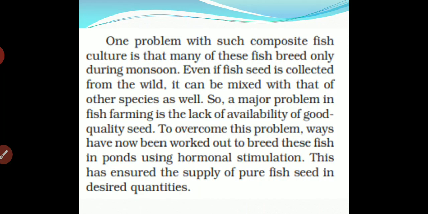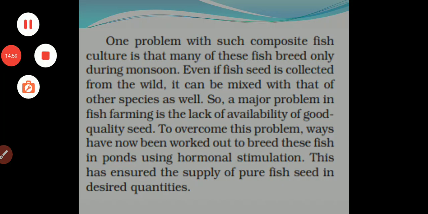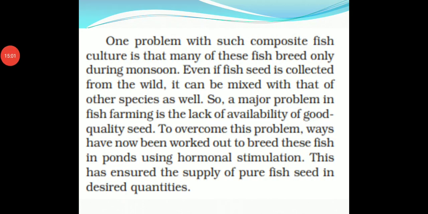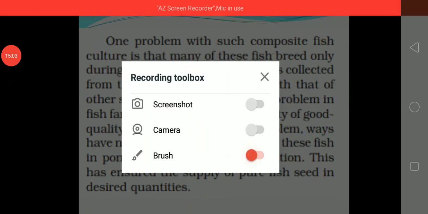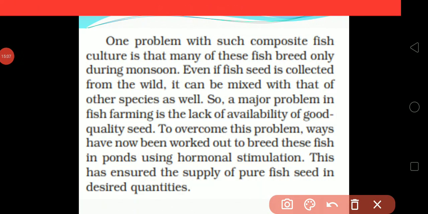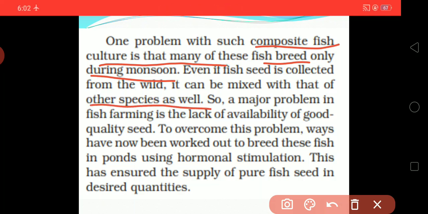One problem with such composite fish culture is that many of these fish breed only during monsoon. Even if fish seed is collected from the wild, it can mix with that of other species as well. So a major problem in fish farming is the lack of availability of good quality seeds.